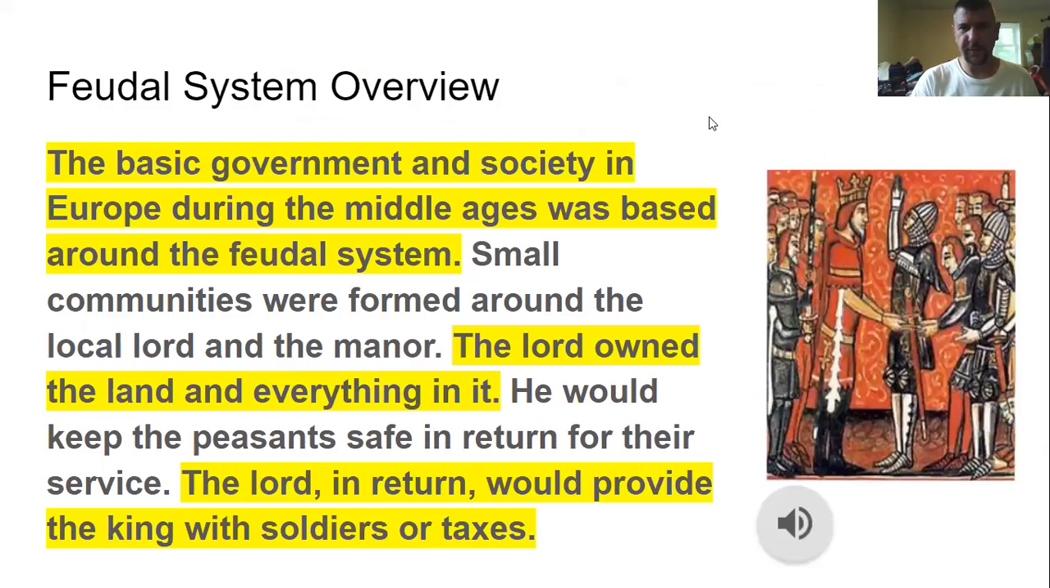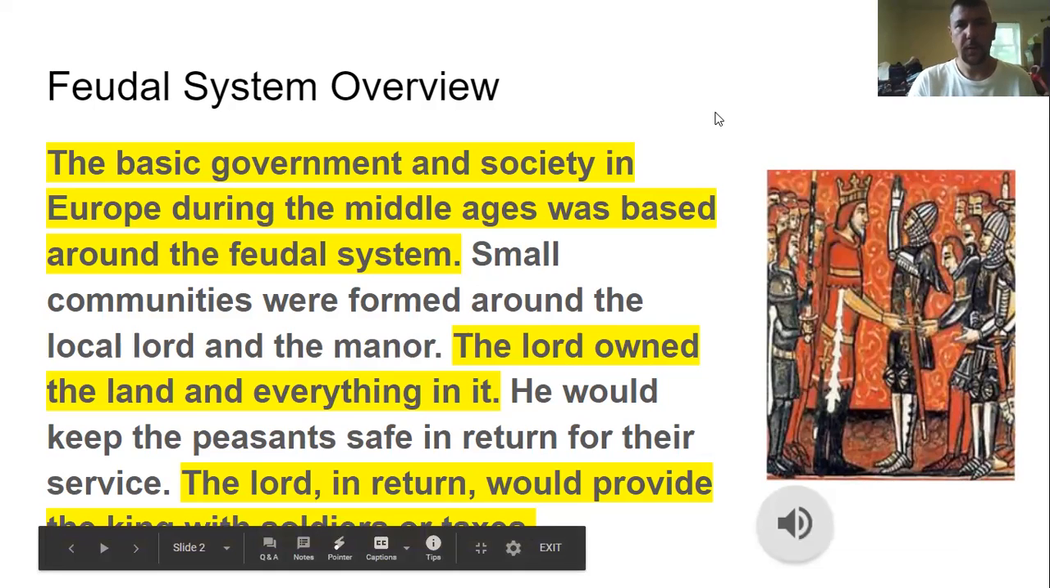All right, and like I said, the basic government and society during the Middle Ages was called the feudal system. The Lord owned the land and everything in it. All right, the Lord was given the land by the king. He owned all the land and everything in it, and he'd keep the peasants safe. And in return for their service, the Lord in return would provide the king with soldiers or taxes.